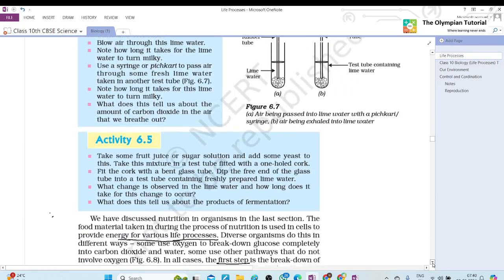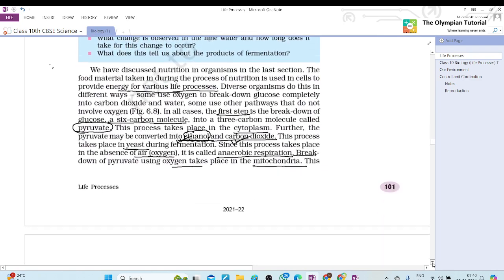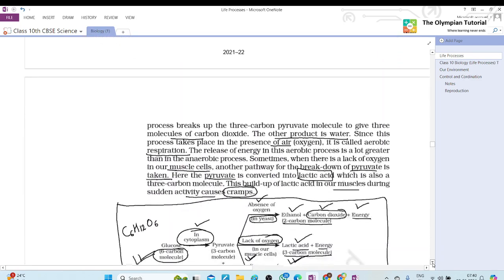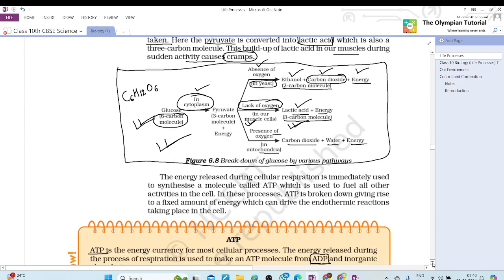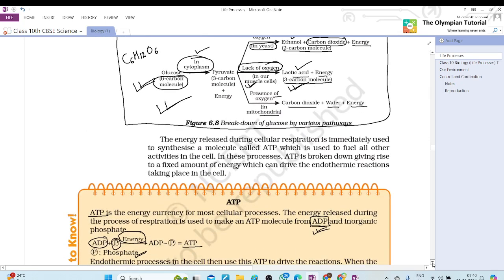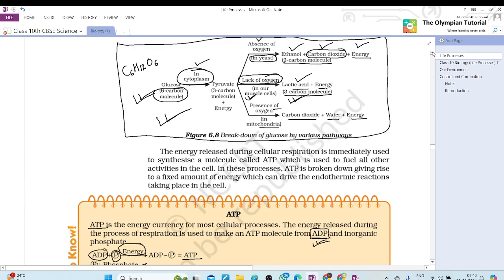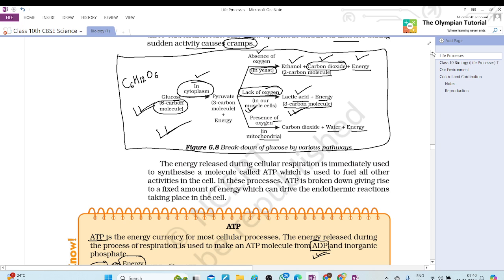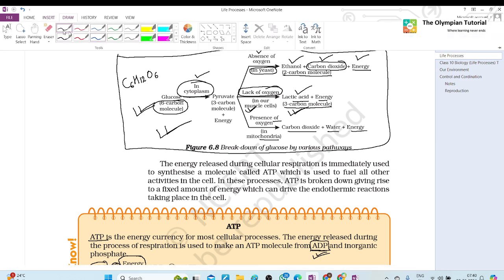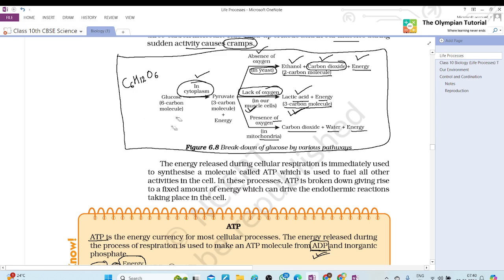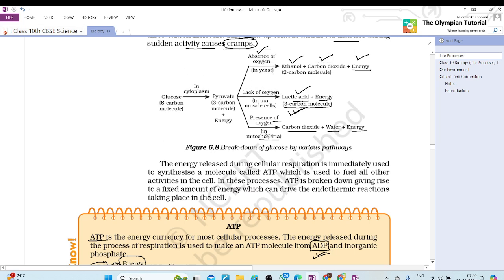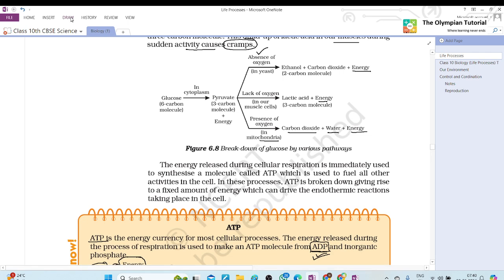We are not writing it again, ma'am. We have already done it in the chart which we prepared. And if you want, listen to me very carefully. If you want to add one more point, suppose you are getting a 2 or 3 mark question. So for anaerobic respiration, wait, firstly I will erase all the things, then I will explain. No need to write it here, but you have to understand. For anaerobic respiration, you can give these points.